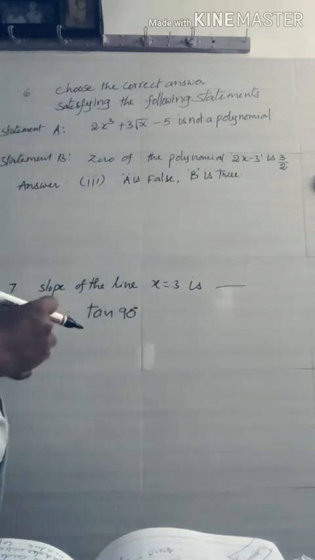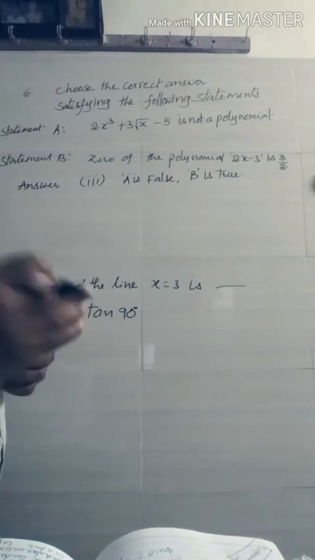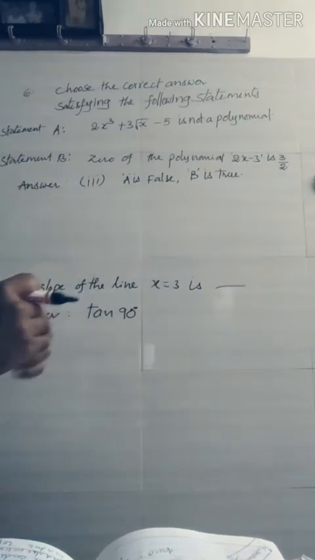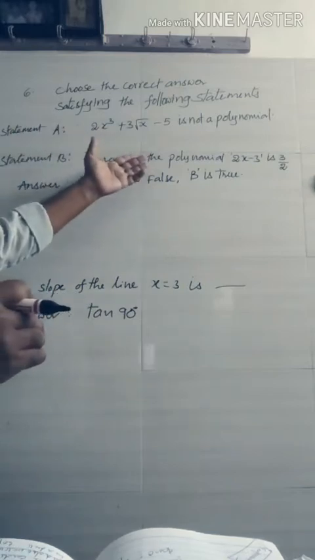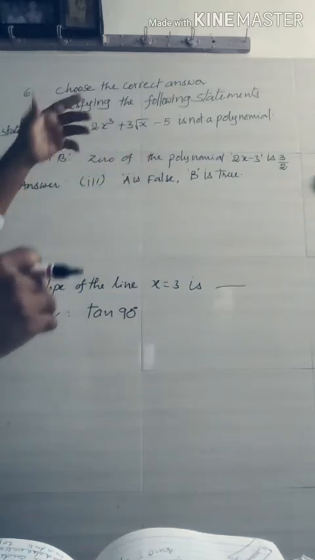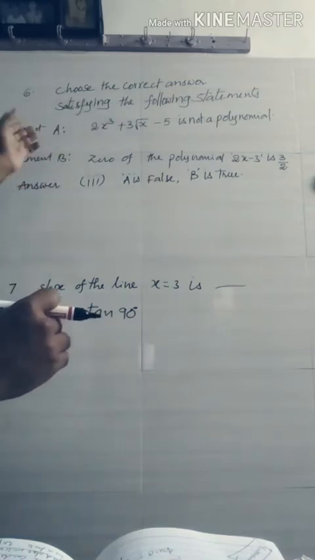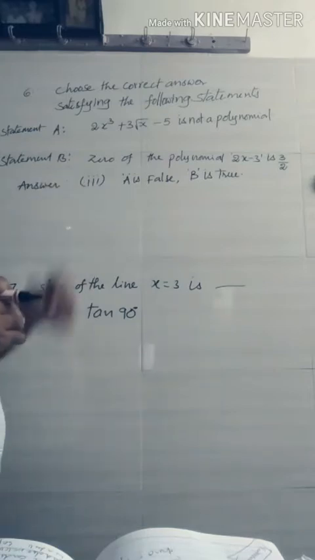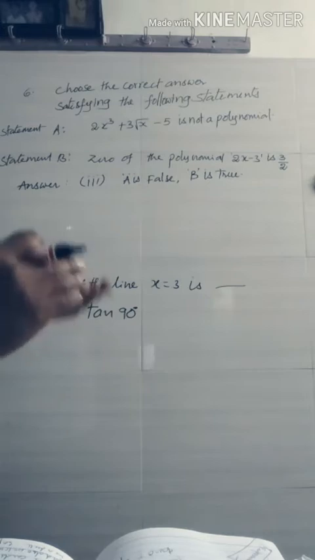But what is our task? There are four options in the question paper. I do not write them here, I write only the answer. First you may think which is false, which is true, or both are false or both are true. You may judge these two. First we go to statement A. The given statement is 2x cubed plus 3 root x minus 5 is not a polynomial.